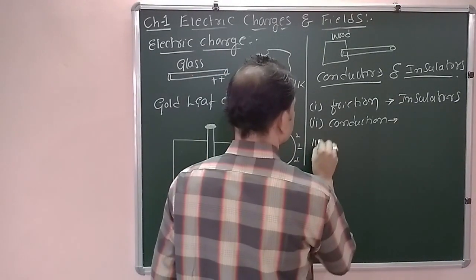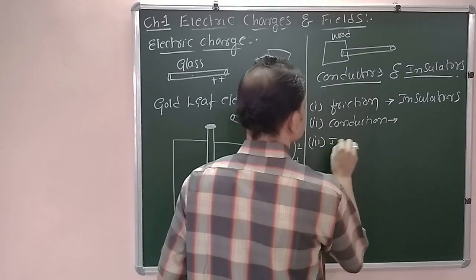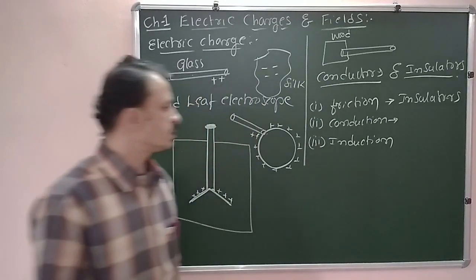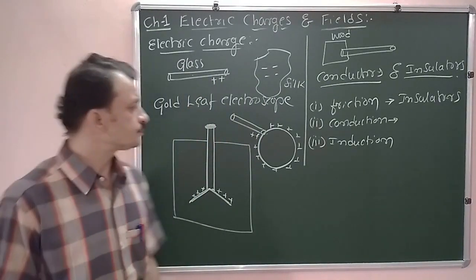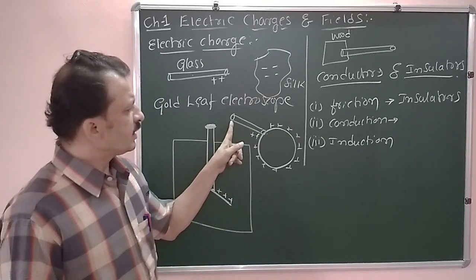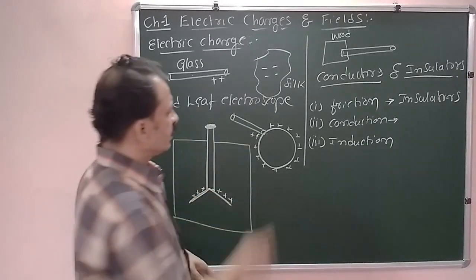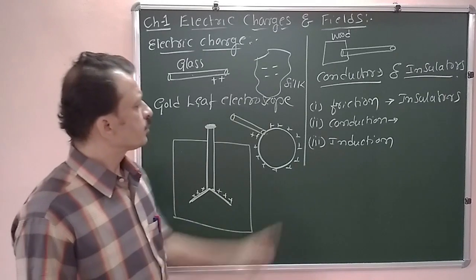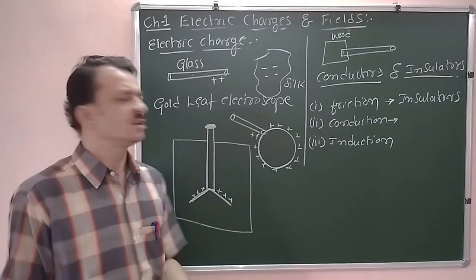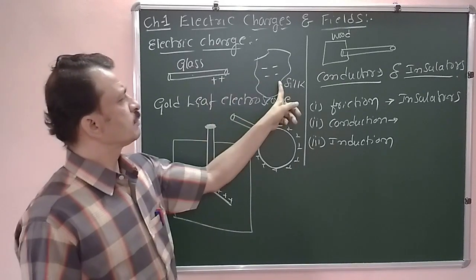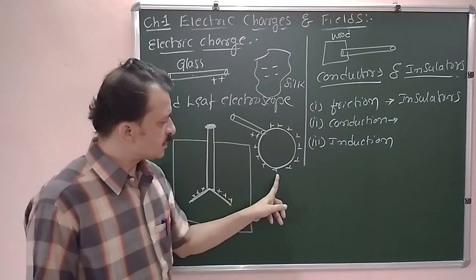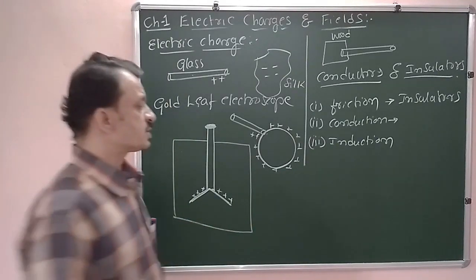There is one more method, that is induction. Take the same example. We have a metal sphere which is initially uncharged. When a glass rod is rubbed with silk and made to contact the sphere, that sphere becomes positively charged.